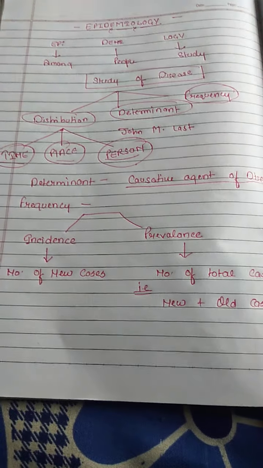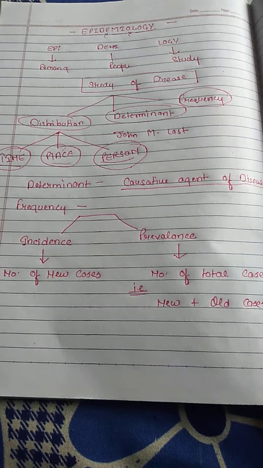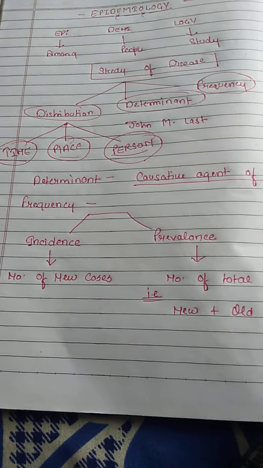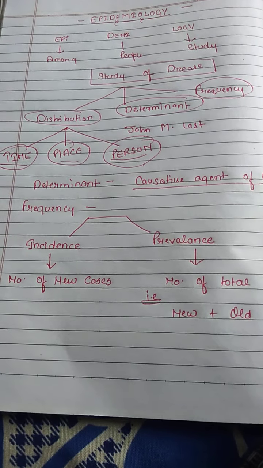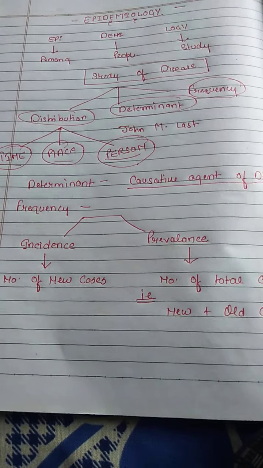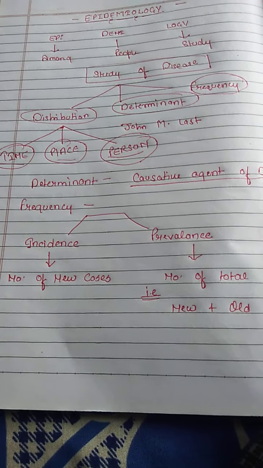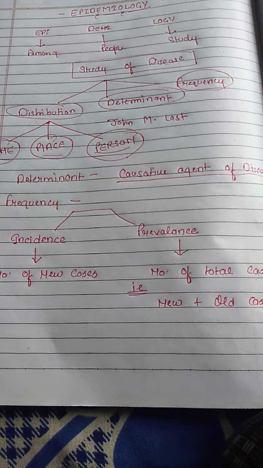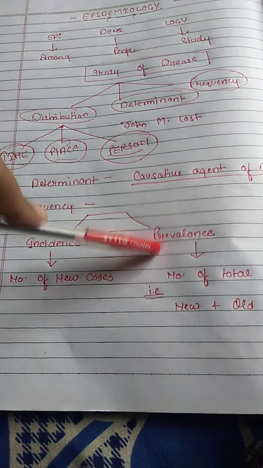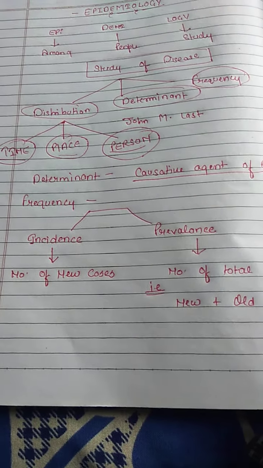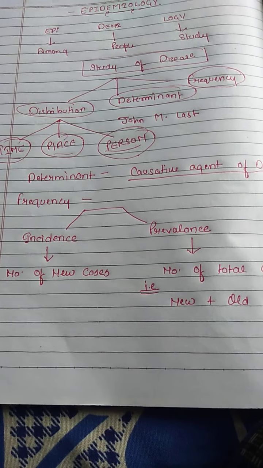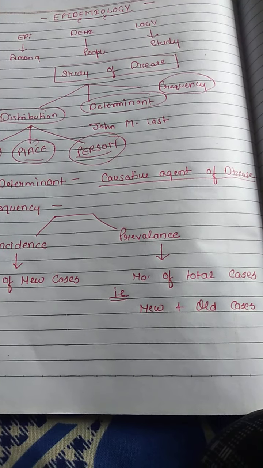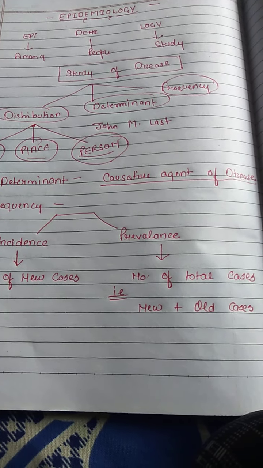Our next topic is frequency. Frequency means whether our disease is increasing or decreasing in the population. Frequency can also be studied in two ways, mainly either as incidence or prevalence. Incidence is the number of new cases, and prevalence is the number of total cases, that is new plus old cases.